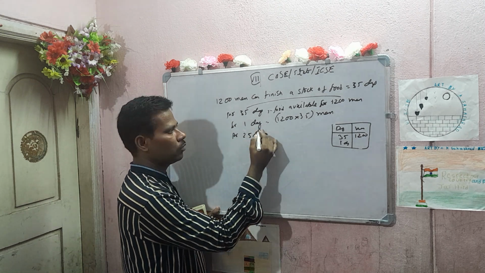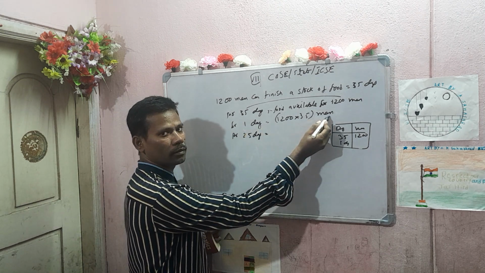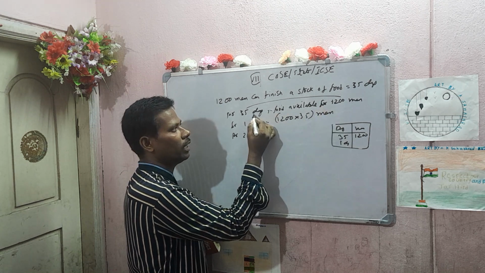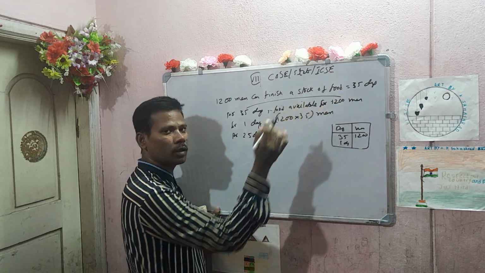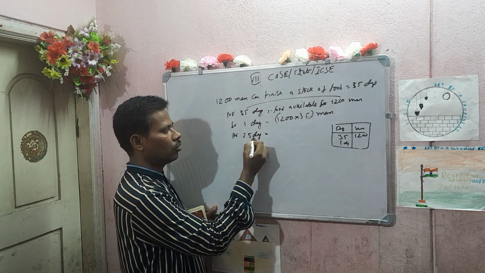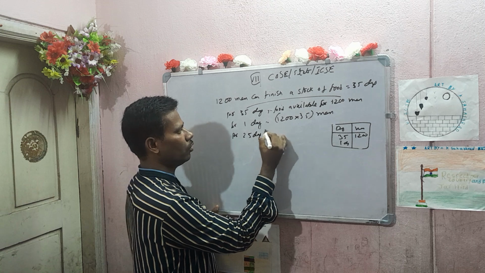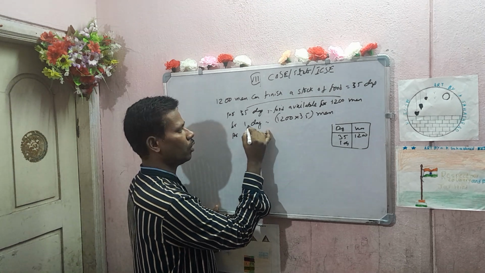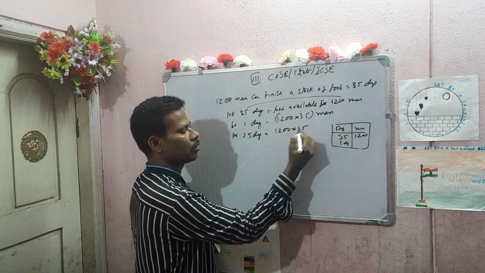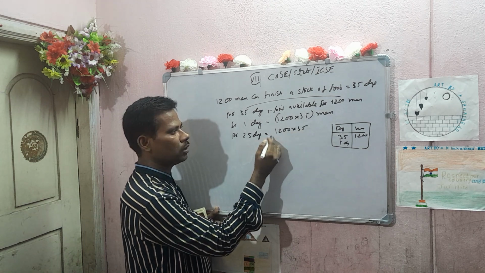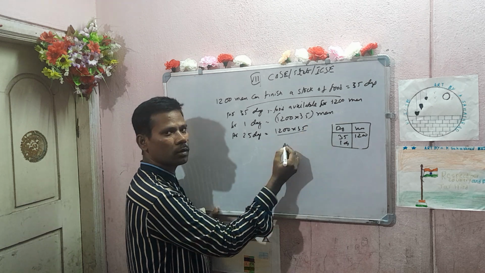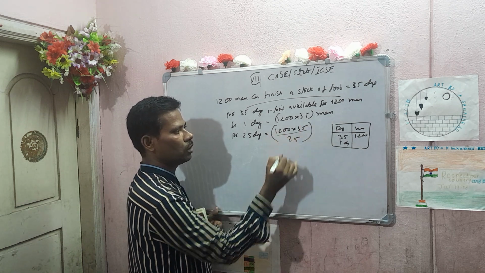So the number of men will be reduced, so you have to divide.